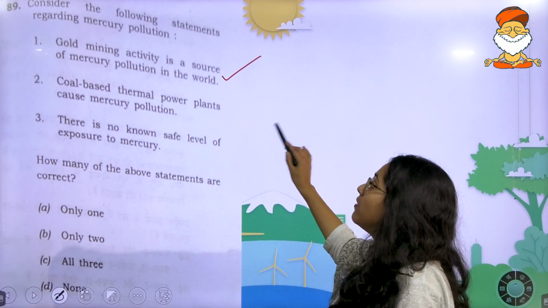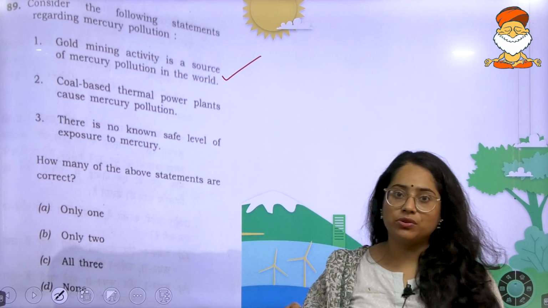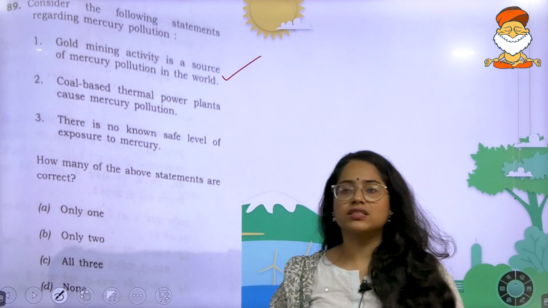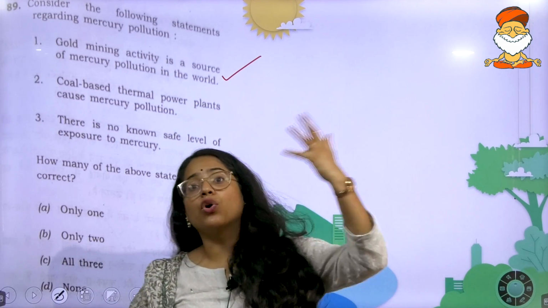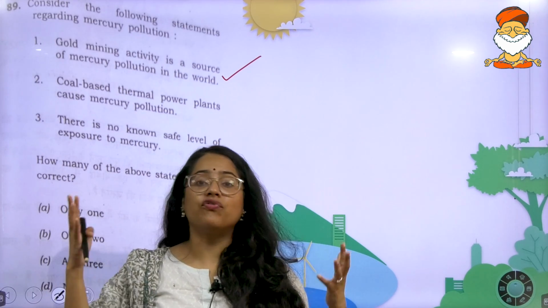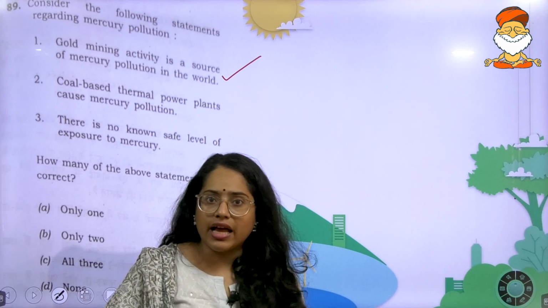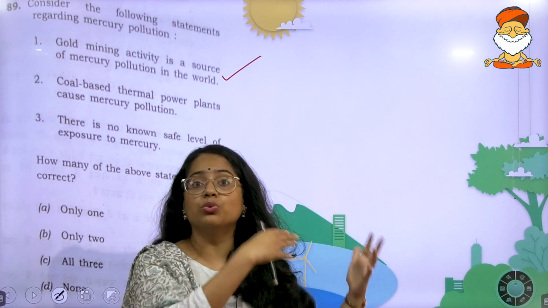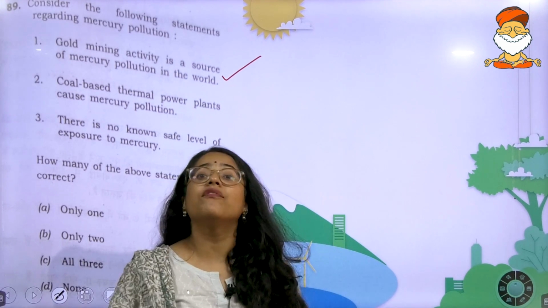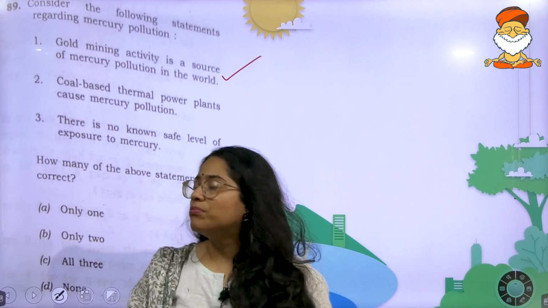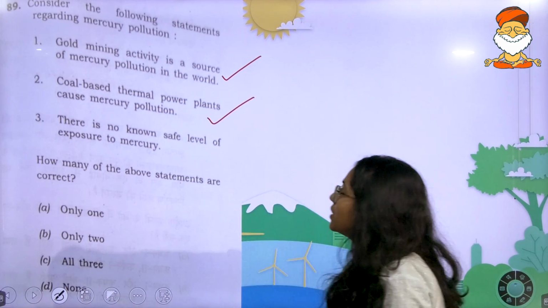Coal-based thermal power plants cause mercury pollution. Again, something that we had discussed. When you have your coal-based power plants, you have your furnace activity and everything. In several things like your fly ash, in several components that you use in the coal industry, you have the residue which has traces of mercury. So this is also correct.